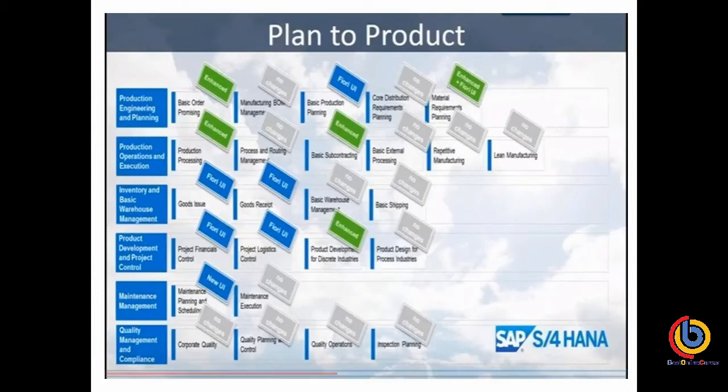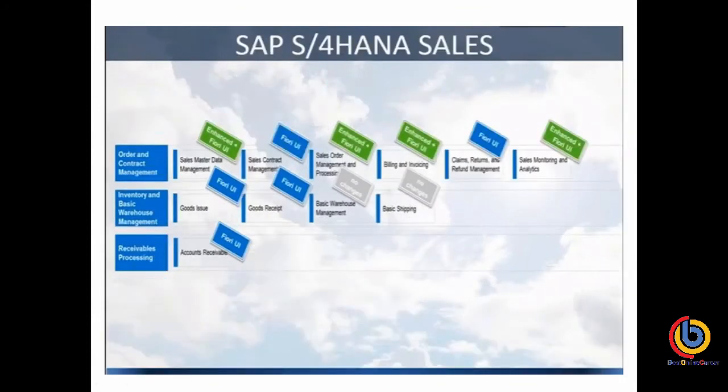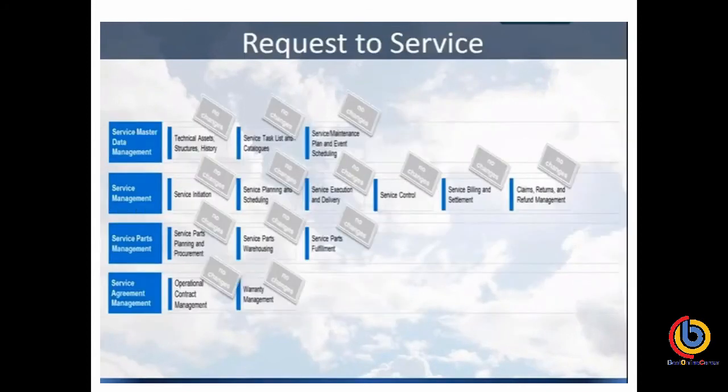Quality management and compliance are not yet simplified, so we are not finding a simplified version of these. Whatever is simplified, in any process or module, we can see in green. Similarly in sales. Now request to service, because customer service is not yet simplified, everything here is shown in gray status.